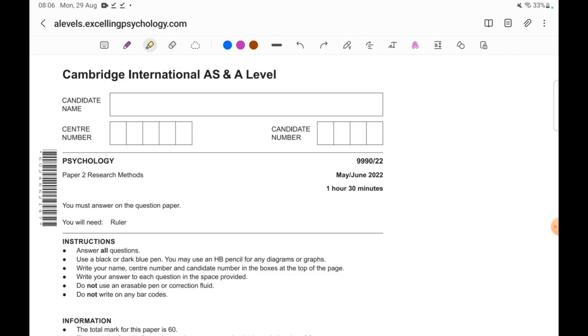In today's class, I will start solving a past paper. This is the May-June 2022 paper, variant 2 for your AS levels, 11th grade, CIE Psychology 9990.